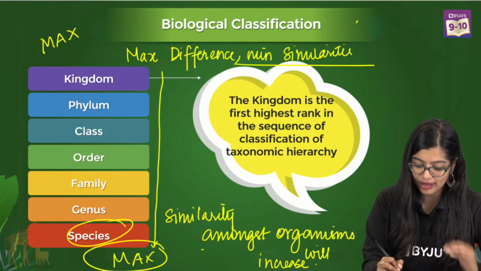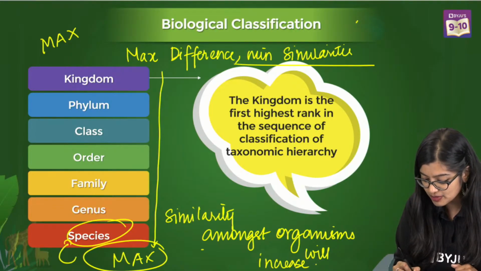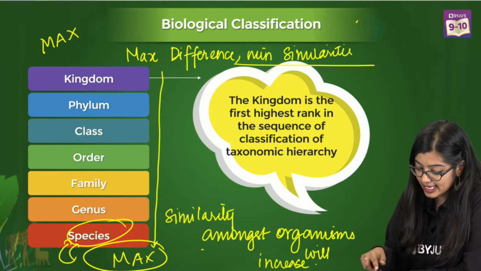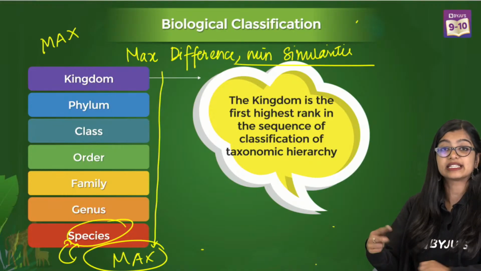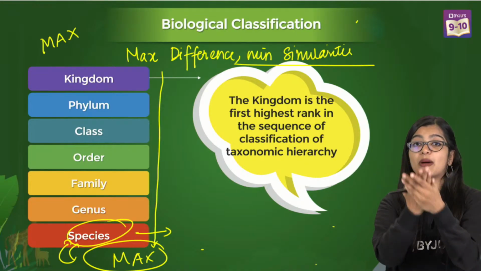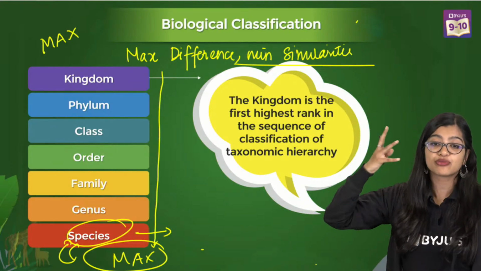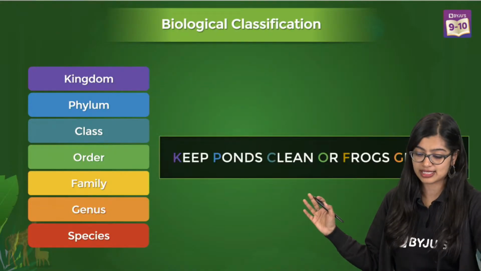But as we go from kingdom, phylum, class, order, family, genus, species, maximum similarity will be seen among species. The main reason we classify at the species level is that there is maximum similarity, where they can come together and interbreed to produce fertile offspring. So this is what biological classification is.